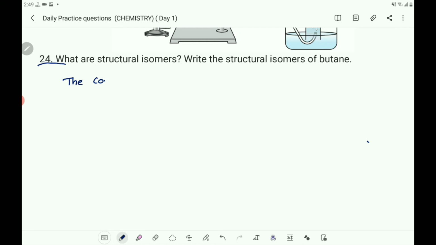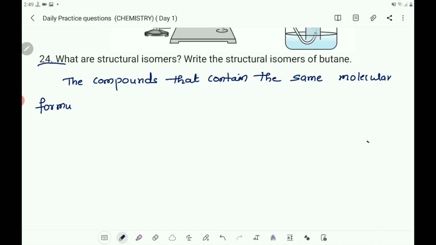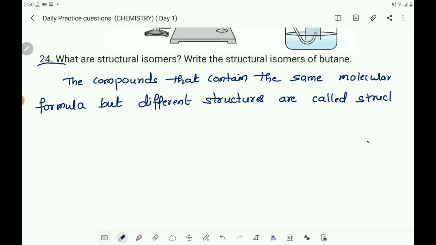The compounds that contain the same molecular formula but different structures are called structural isomers.